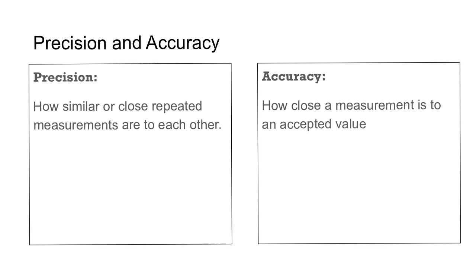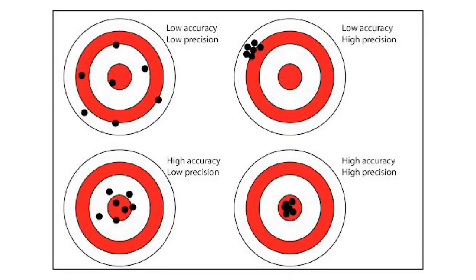Accuracy is how close our measurement is to the accepted value. So the accuracy part of this is how close my measurement is to the actual width of the desk that I was measuring. Accuracy looks at one of those measurements, and precision looks at how all of our measurements are similar or different from each other. This visual gives a pretty good representation of accuracy and precision.